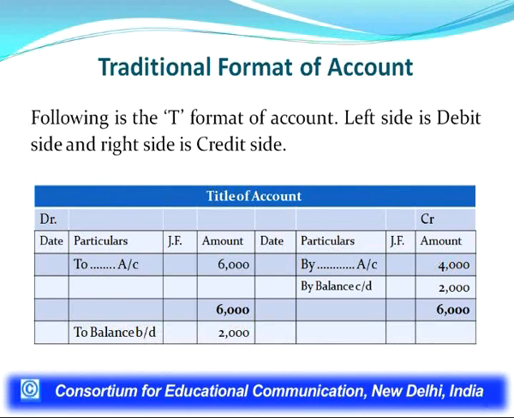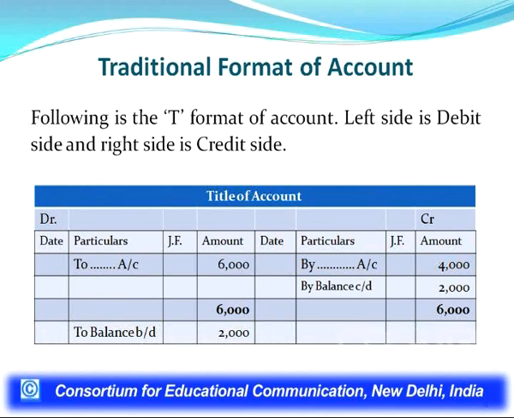And then if you are seeing this format, the whole page is divided into two parts, left and right, and there are 4 columns on every side. The left part, which is also called the debit side, has the 4 columns: date, particulars, JF, that is journal folio, and amount.